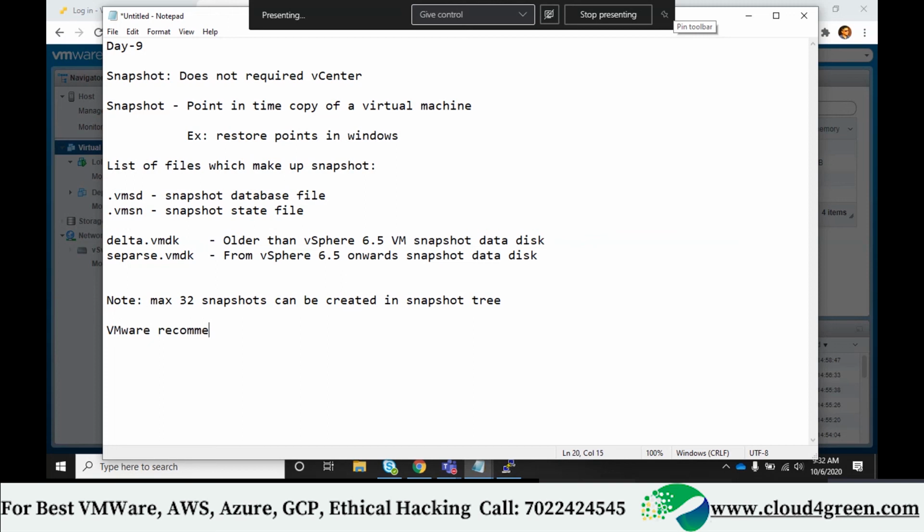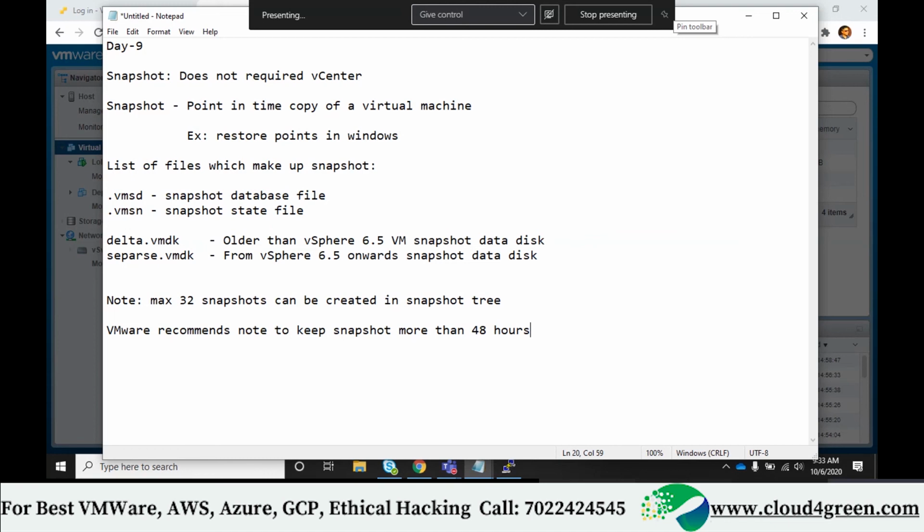VMware recommends not to keep a snapshot more than 48 hours. VMware recommends don't keep on taking snapshots. If you have a snapshot and your backup is completed, please restore it back. Snapshot is needed at the time of taking a backup of a disk. What happens?